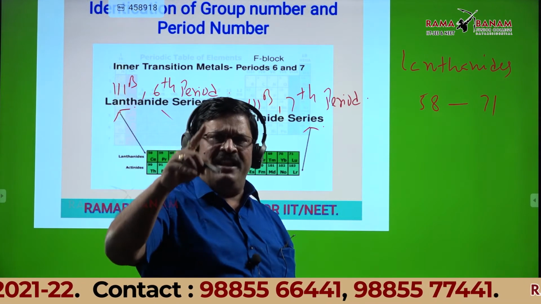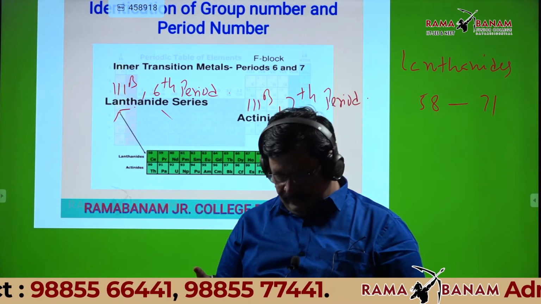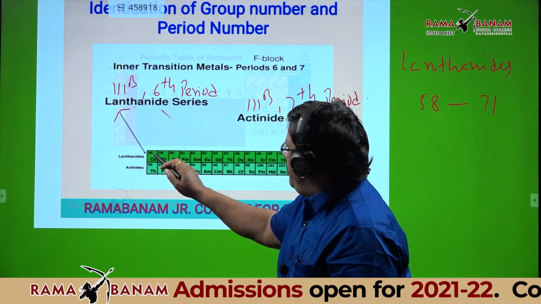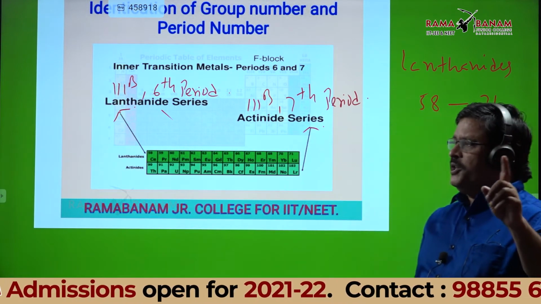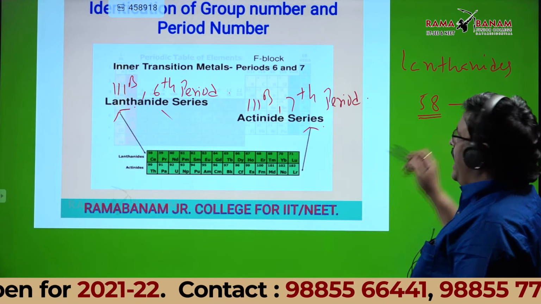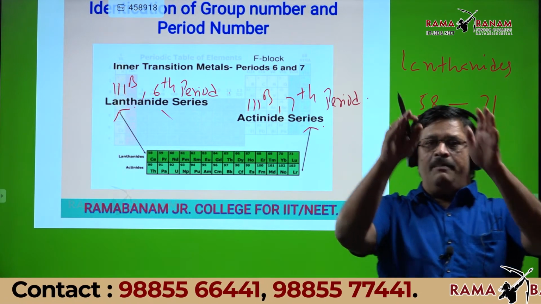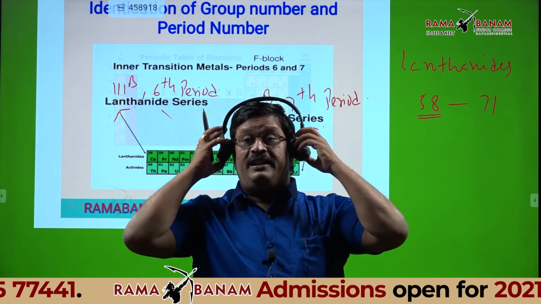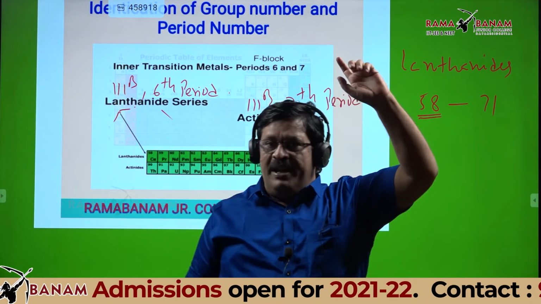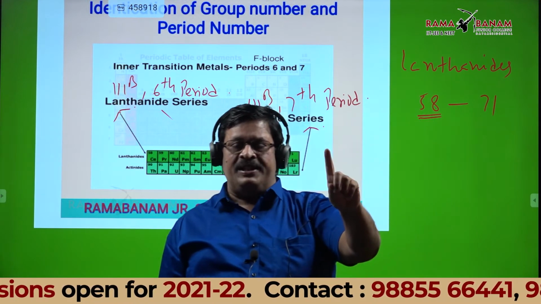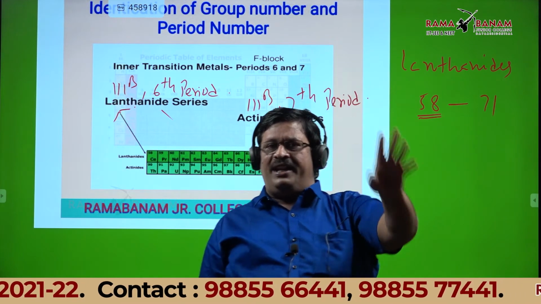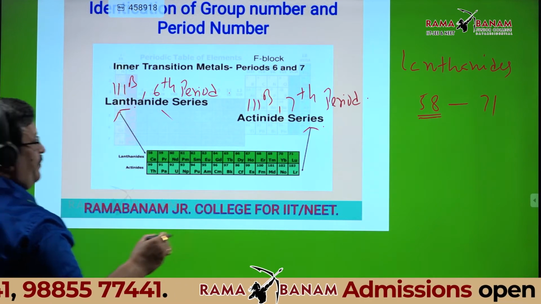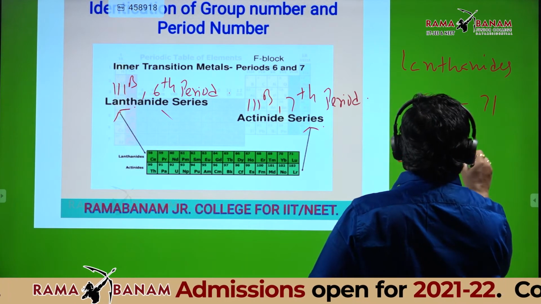Students, is lanthanum a lanthanide? No, sir. Wait, student. 57 element, sir. Listen, students. Good. 58 is not lanthanum. Lanthanum is not a lanthanide. Elements after lanthanum are lanthanides. Elements after actinium are actinides. The 57th element is lanthanum. Lanthanum's atomic number is 57.